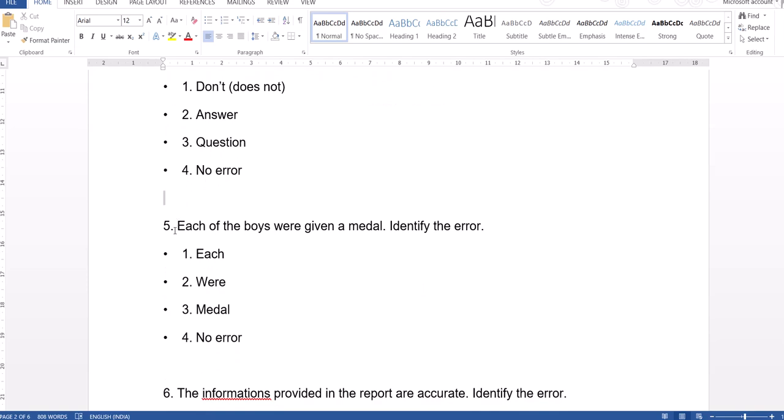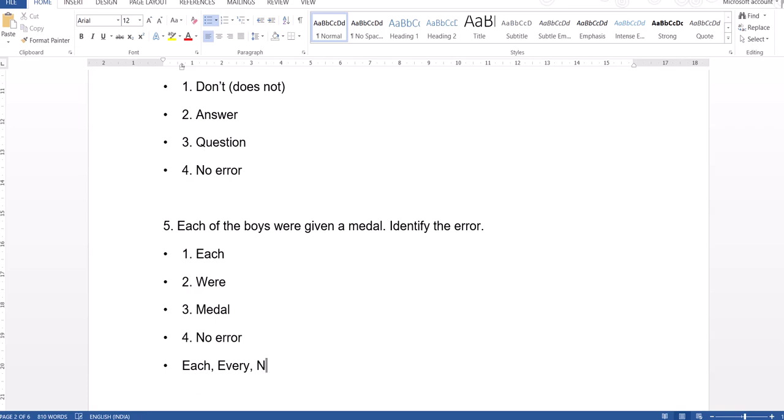Next one, each of the boys were given a medal. If you look at the question, here we have each. Always remember, whenever we come across words like each, every, no one, someone, anyone, somebody, nobody, anybody, all these are singular pronouns. They are called indefinite pronouns.